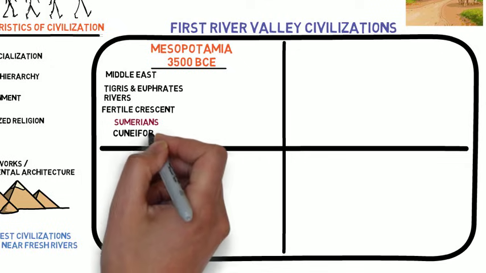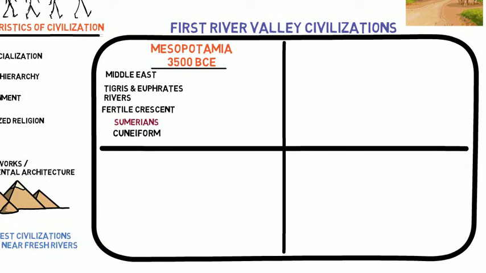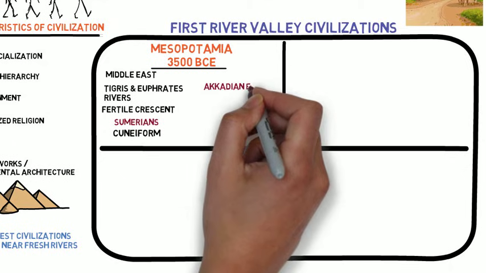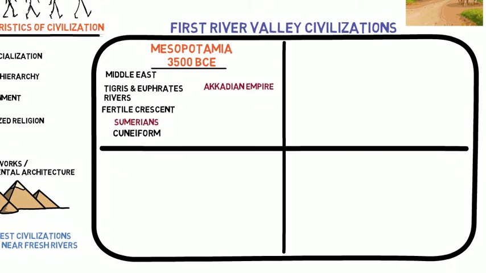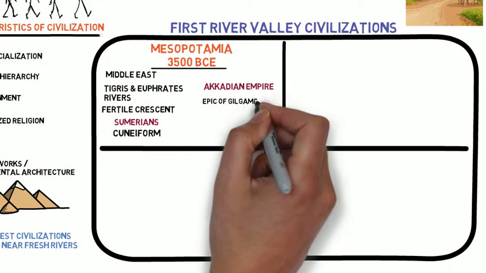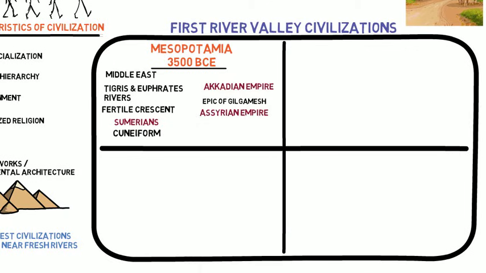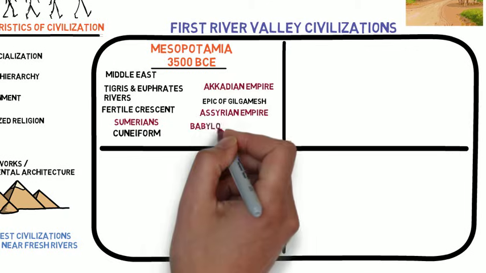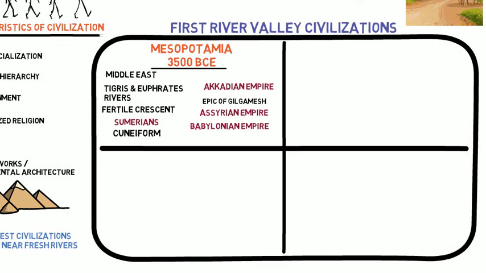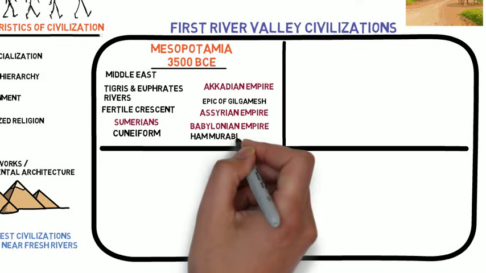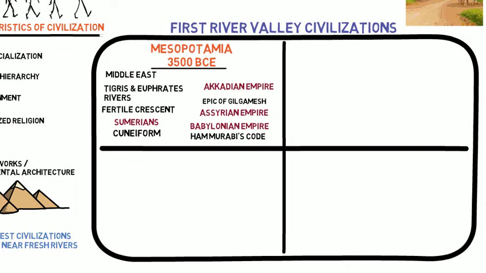A notable achievement of the Sumerians was the development of a system of writing known as cuneiform. After the Sumerians came the Akkadian Empire, during which one of the earliest examples of literature, the Epic of Gilgamesh, a poem about an ancient Sumerian king, was produced. Following the Akkadians were the Assyrian and Babylonian empires. The most well-known Babylonian king, King Hammurabi, developed one of the earliest sets of written laws known as Hammurabi's Code.